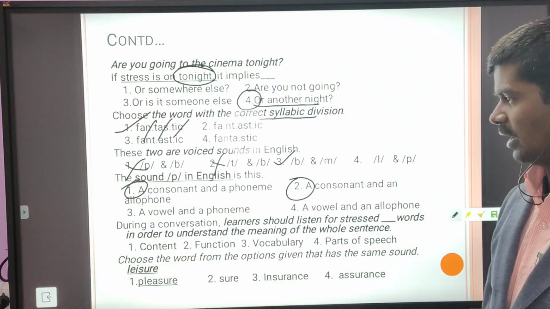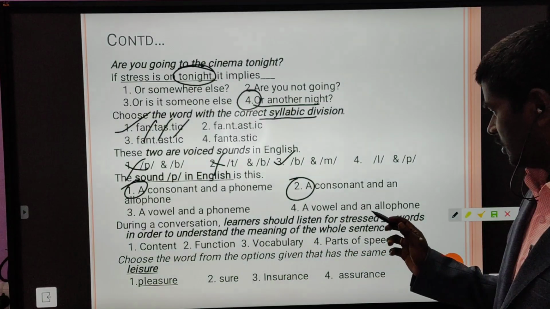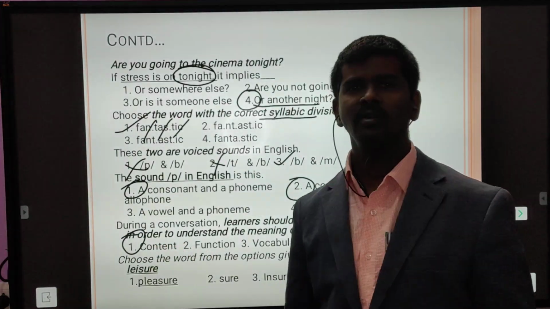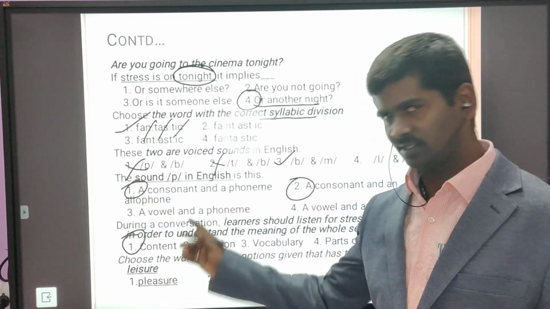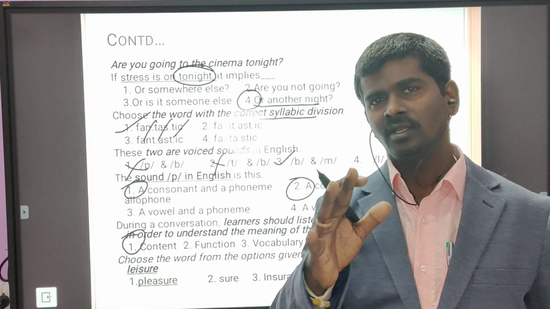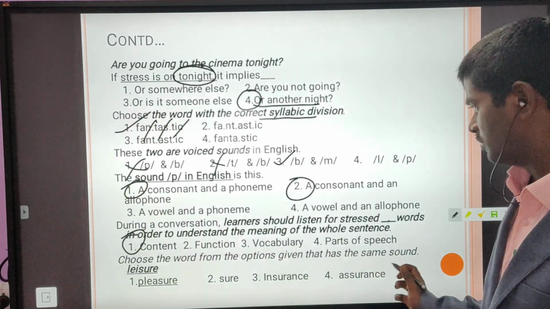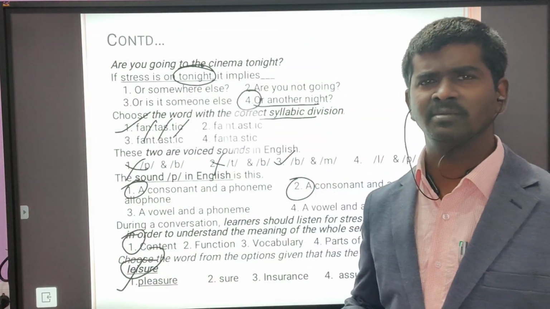And during a conversation, learners should listen for stressed words. What words are to be focused on? Content words are stressed and structural words are unstressed. These are to be focused on when you want to understand the speech. Choose the word from the options given that has the same sound as leisure. This is pleasure. Common bit in the examination.